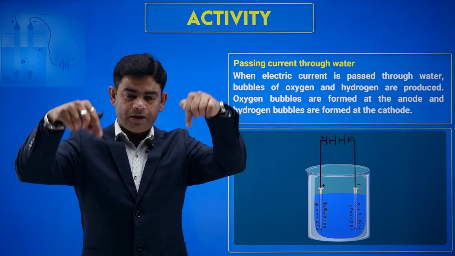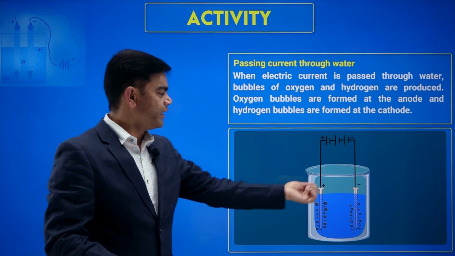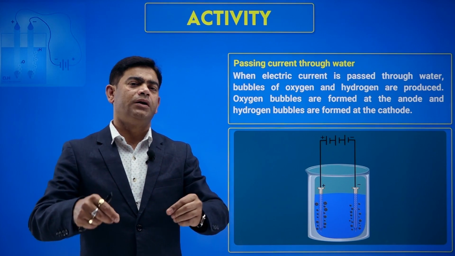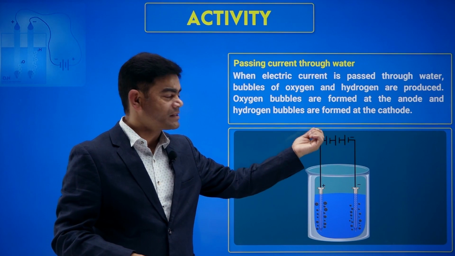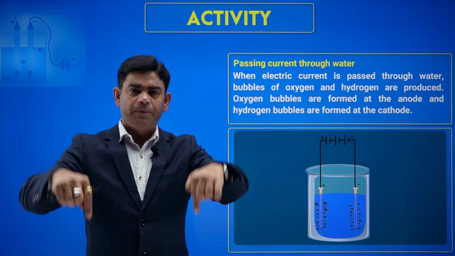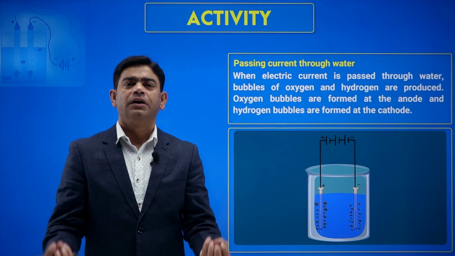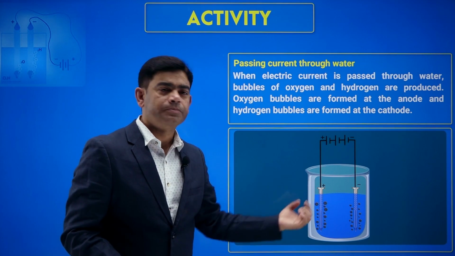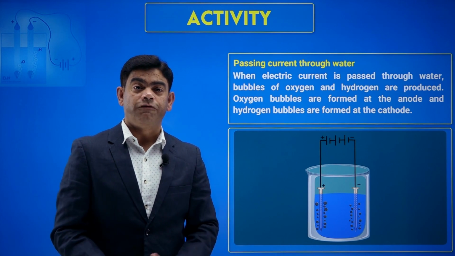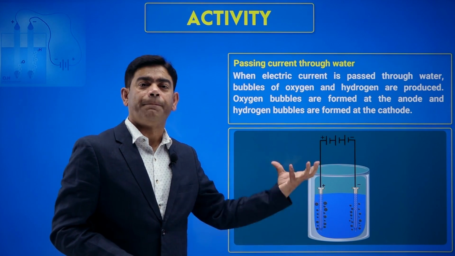Now you can use 2 electrodes at home. You can use 2 screws or nails as electrodes, connect them with wire, then connect them to the ends of a cell or a battery. If you connect it to the positive and negative ends, immerse them in the water and apply the current, you will find bubbles appearing at both the ends. So it means some gas is being formed in the water which is coming out. You will see bubbles moving up.